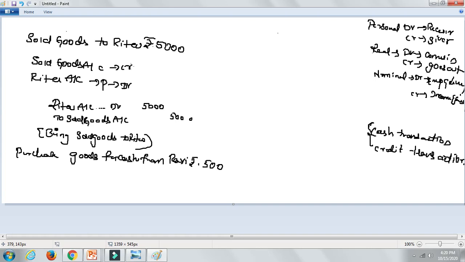Sale also is the same manner. I'll just write down over here the same thing. If it is sold goods for cash also, such transactions mean you are going to specify what is coming, what is going. That's it. You need not consider the name of the person, because once the transaction is done, you are not required to mention his name. You need not deal with them anymore, because you are not concerned after paying the amount, isn't it?